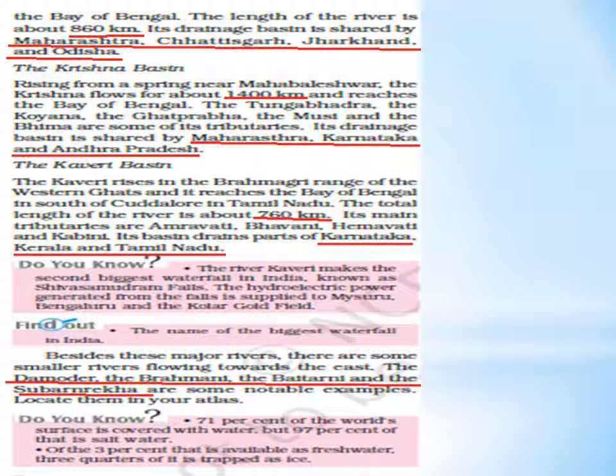The area it covers is Karnataka, Kerala and Tamil Nadu. This river Kaveri makes the second biggest waterfall in India, known as Shivasamudram Falls. The hydroelectric power generated from the falls is supplied to Mysuru, Bengaluru and Kolar Goldfield.